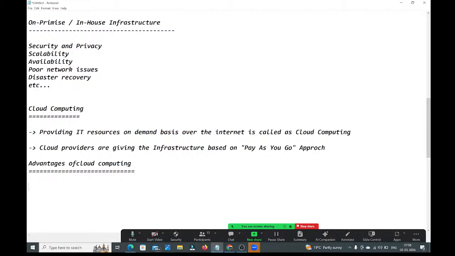See, guys, what advantages we have? The first one is the pay as you go approach. You need not pay for everything. Whatever you are taking, just pay the rent for that only. Pay as you go approach.